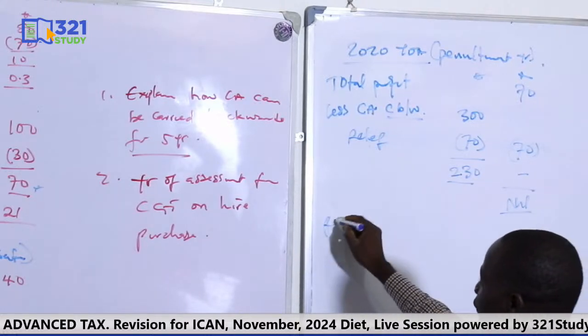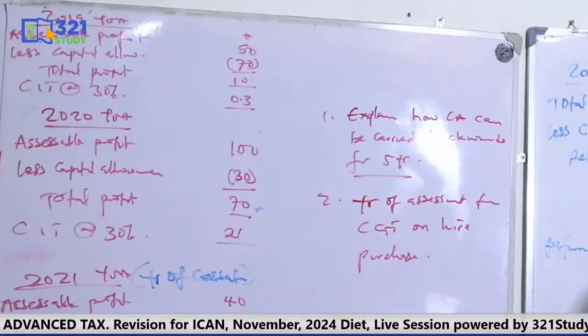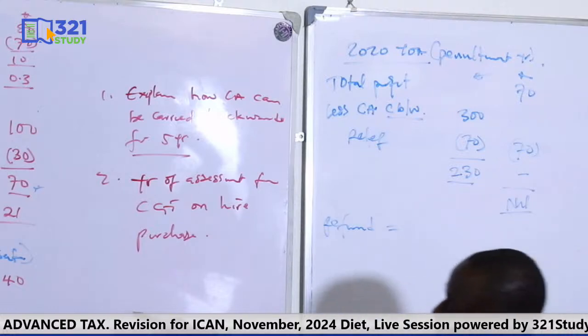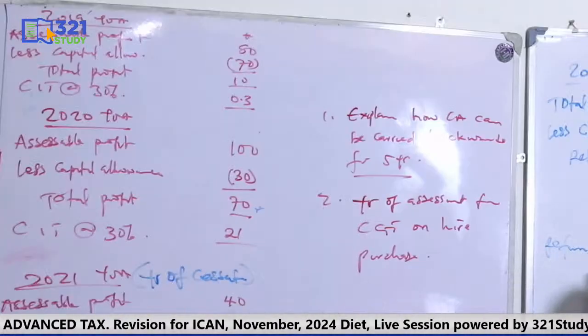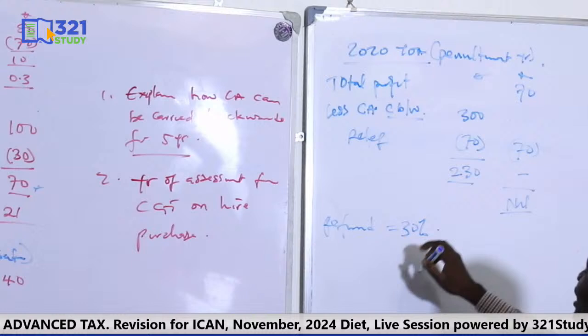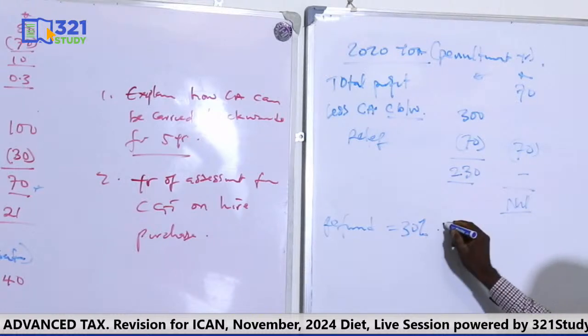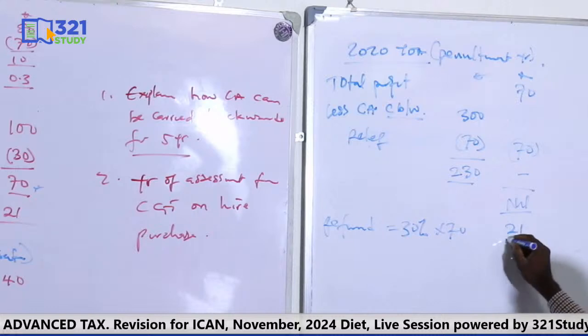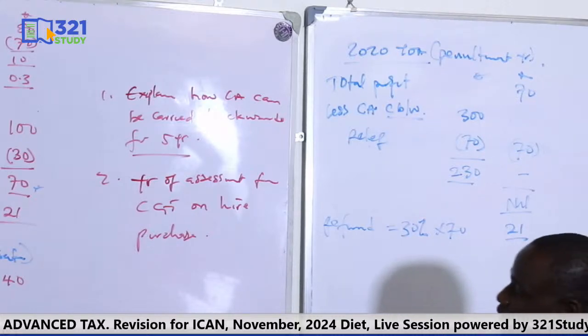Then I will be refunded. Tax refund. Because the implication of carrying it backward means that any tax you must have paid will be refunded. So what's the tax refund? It will be the tax rate used in that year, that's 30% of the amount of relief I was given now, 70. So 30% of 70 is 21.